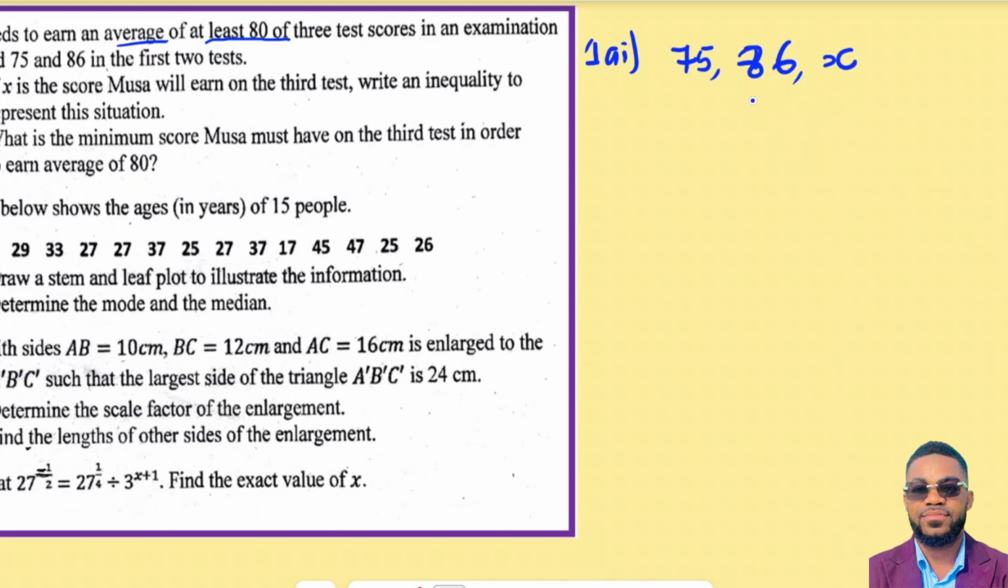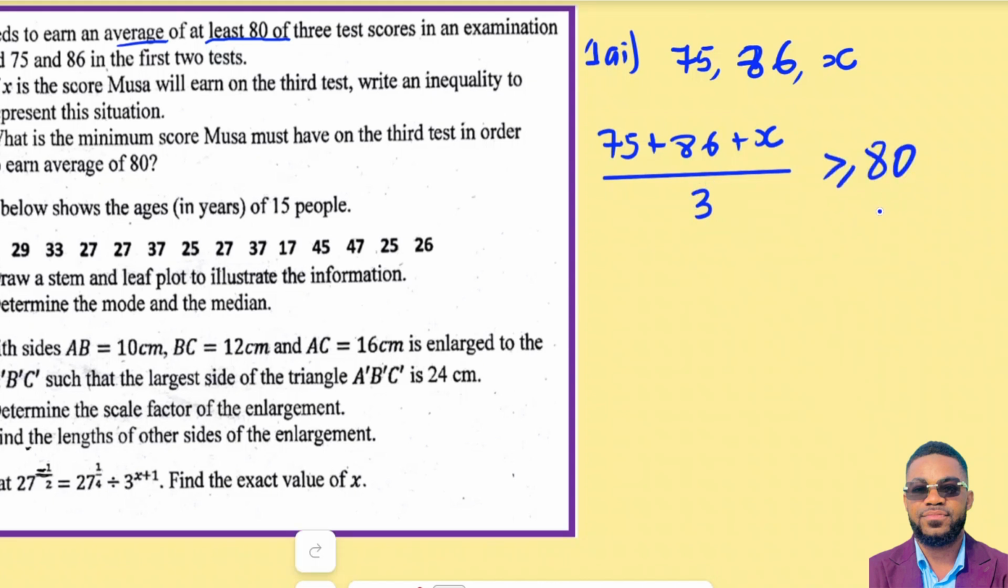How do we connect this one with the average of these 3 numbers? To find the average of these 3 numbers is going to be this. So the mean or the average is going to be 75 plus 86 plus X divided by the number of test items. And that's going to be 3. So the first test, the second, and the third one. So we have 3 here. Now, this average should be at least 80. That means greater than or equal to 80. So this is what we are expecting.